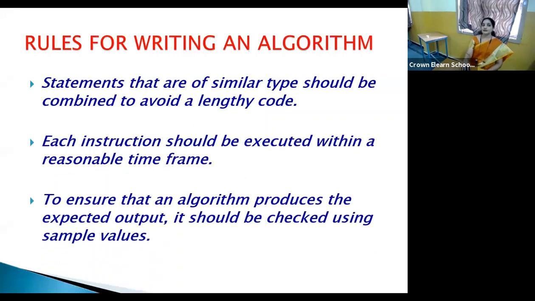Then, to ensure that an algorithm produces the expected output, it should be tested using sample values. I've already shown how to test an algorithm by using sample values. Not only an algorithm, even a flowchart can be tested using sample values.